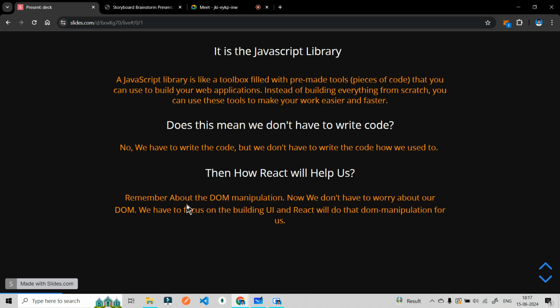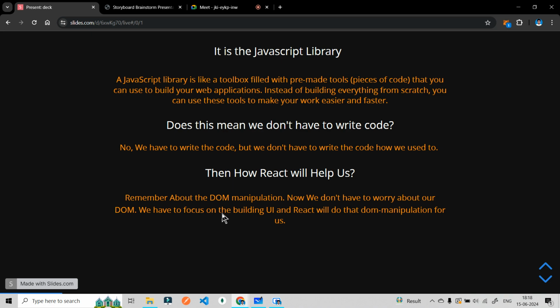So what help does React bring to us? It handles the DOM manipulation we used to do when we wrote the whole JavaScript code. Now we don't have to worry about document.getElementById. We first select that element, then use .innerText, or manipulate that node in simple terms. Now we don't have to worry about that.